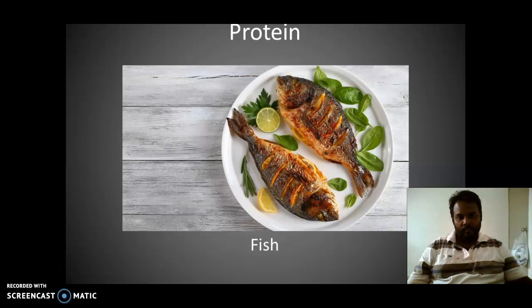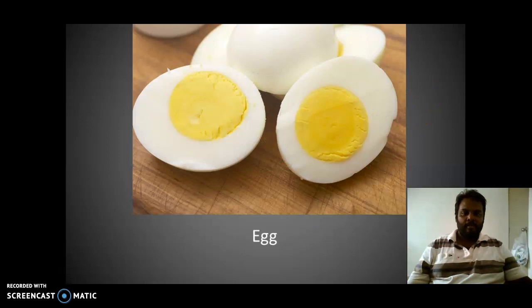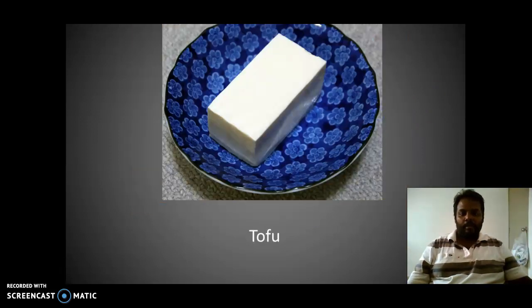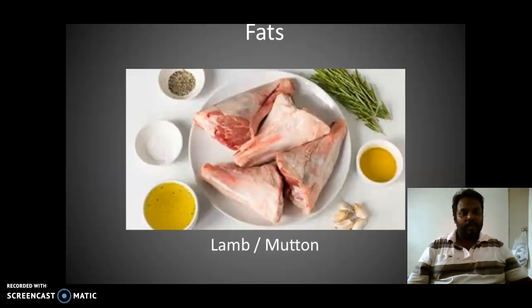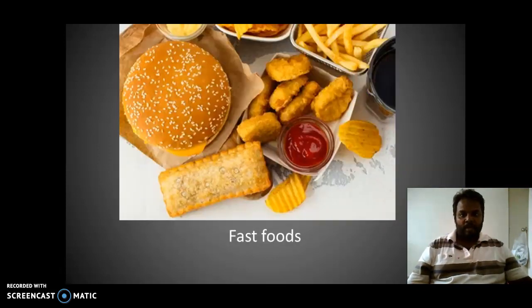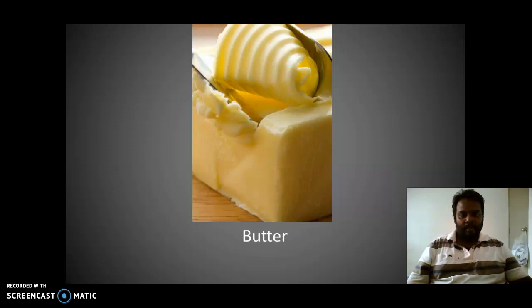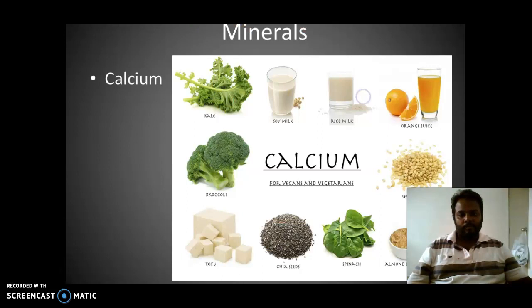Now we go into the protein food. Protein food, first of all, we are taking fish. Next is eggs. Next one is tofu. And then chicken. These foods are all rich in protein. Now we're going to see fat. So fat food: lamb, mutton, fast food like burger, nuggets, wedges, french fries, and butter, and many other foods that you can find out in Google.